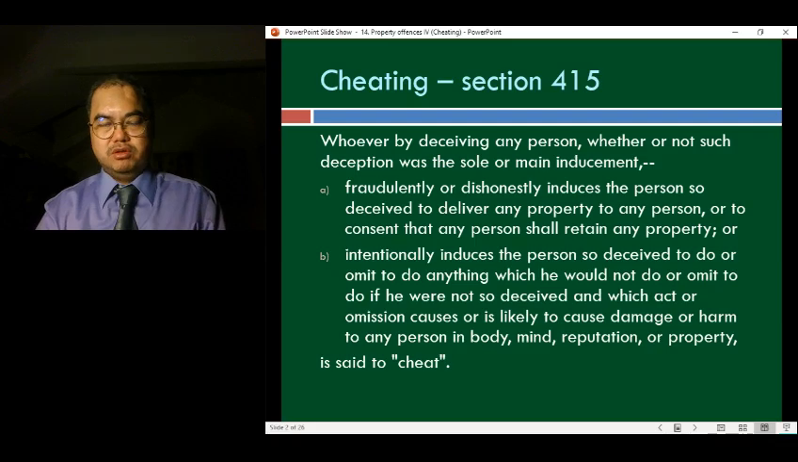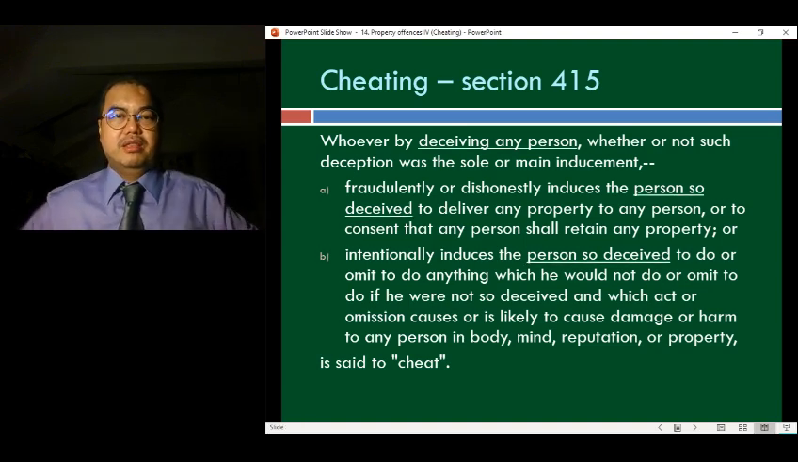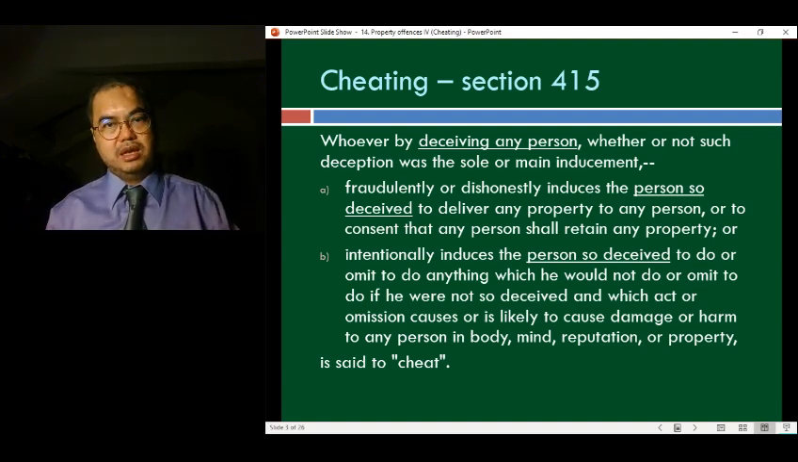Okay, we're going to look at section 415 closer, going through all the elements of the offense of cheating. But the first thing that you will notice here is that the offense of cheating is very similar to the old law in the UK, right? The deception offenses, because here you see that